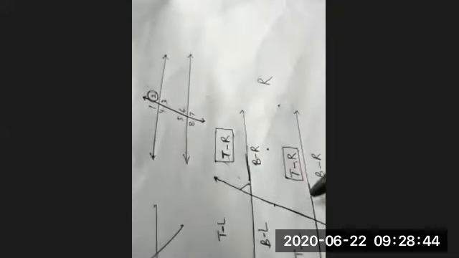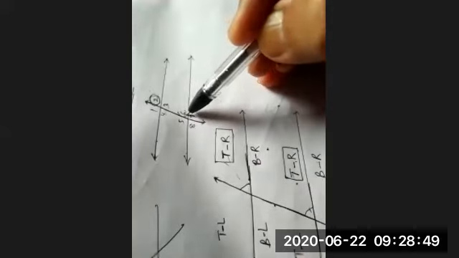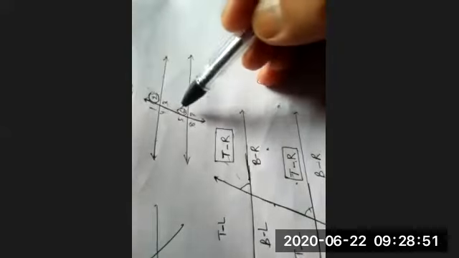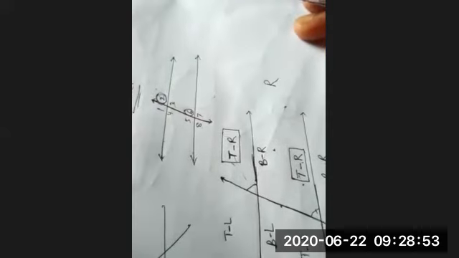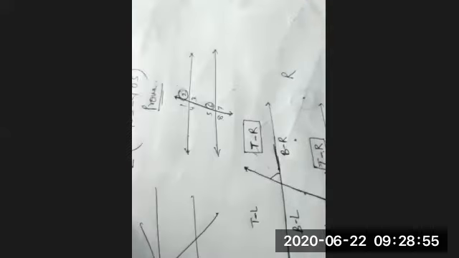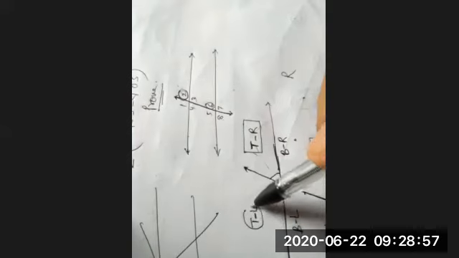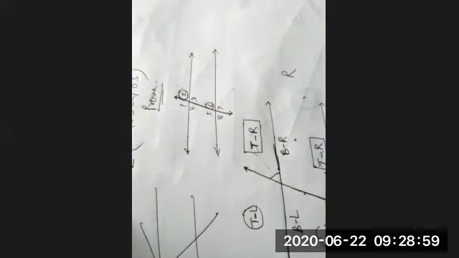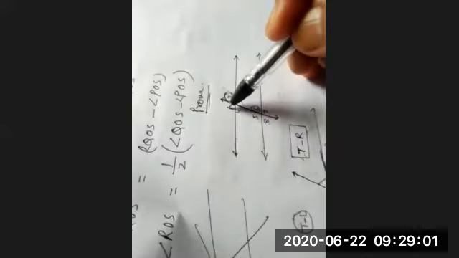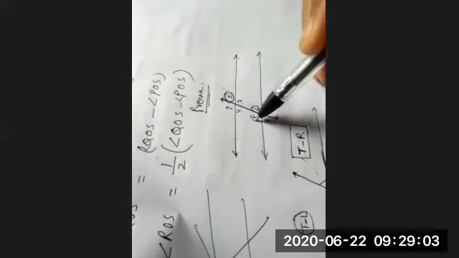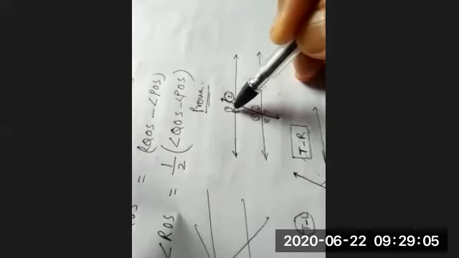And angle number 6 also top right. So angle number 2 and 6 are corresponding angles. Understood? Top left and top left are corresponding angles. Means angle number 1 and angle number 5 are corresponding angles.